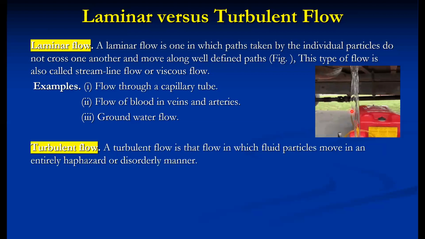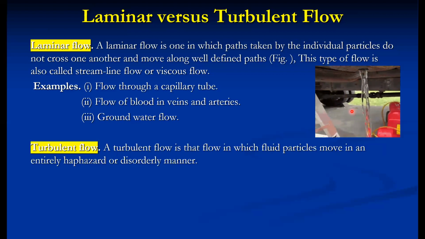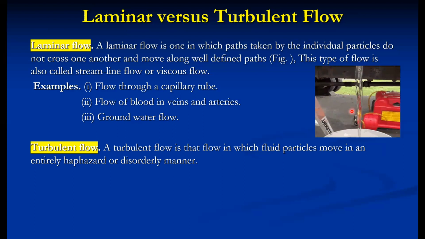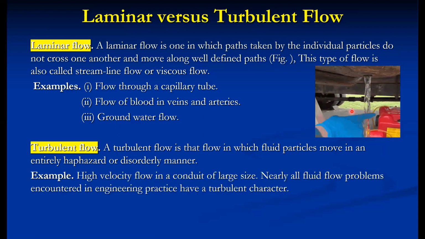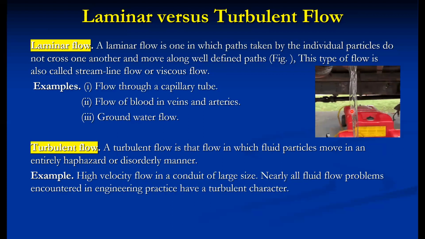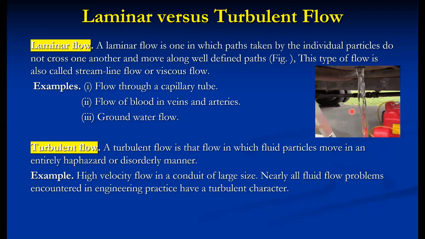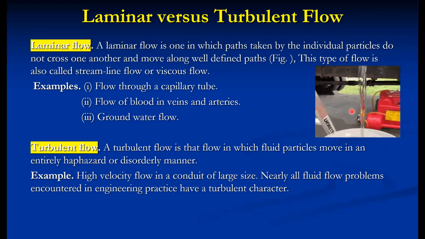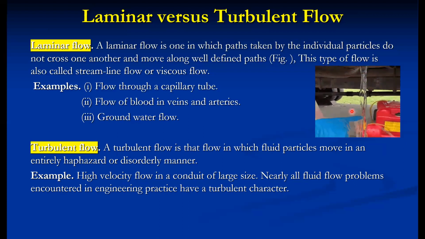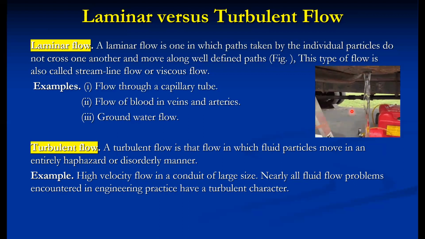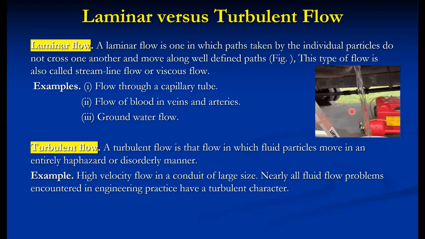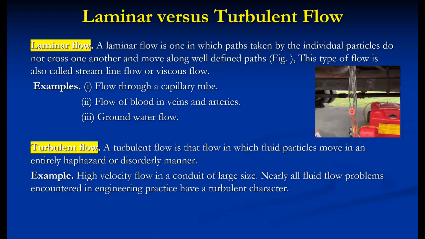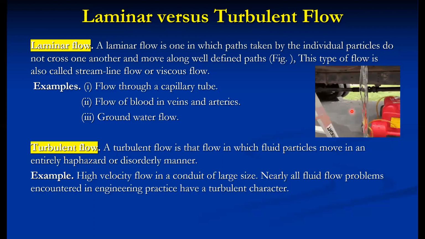On the other hand, turbulent flow is that in which the fluid particles move in an entirely haphazard or disorderly manner. Most of the practical flows encountered in engineering problems have turbulent characteristics. In a few topics later on, we will see one dimensionless number which is used to recognize whether the flow is laminar or turbulent.